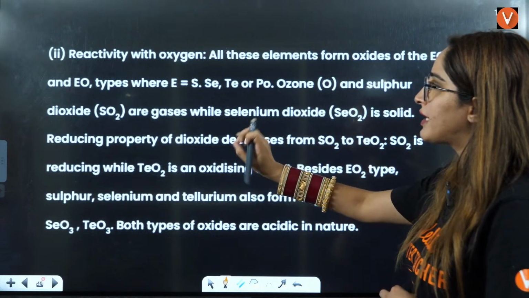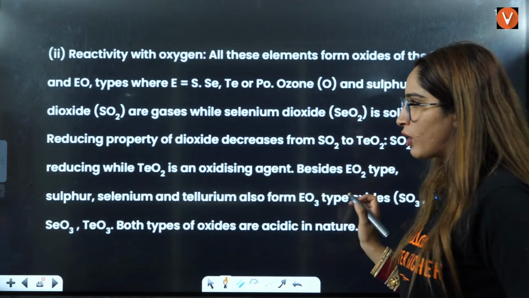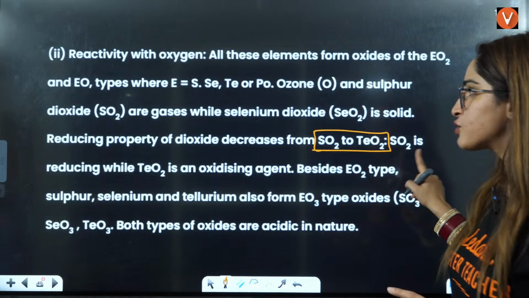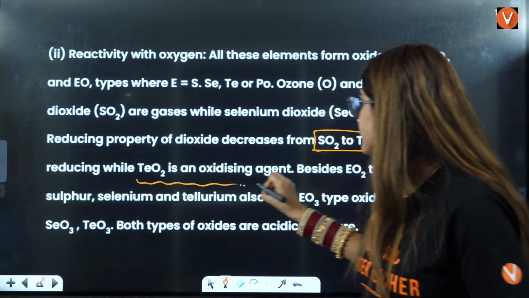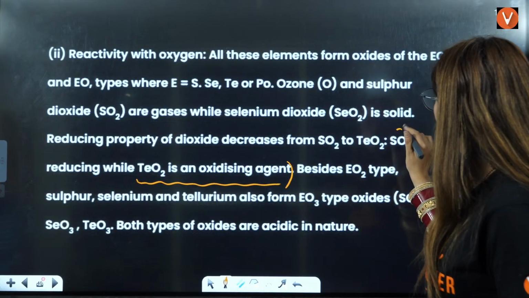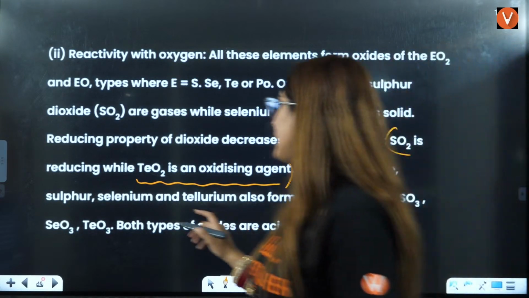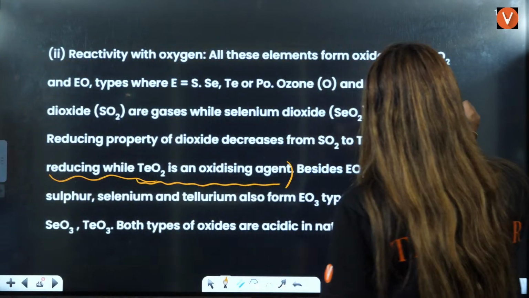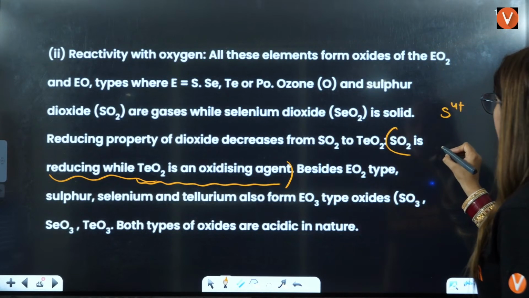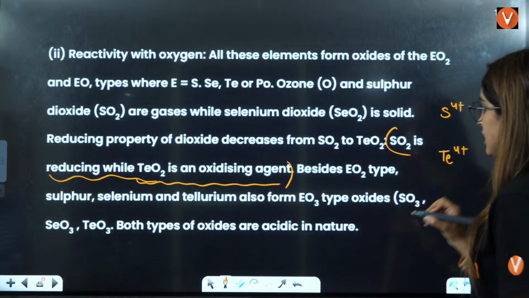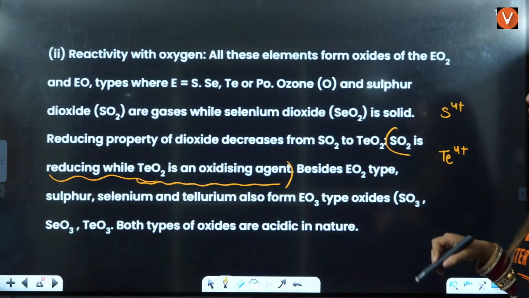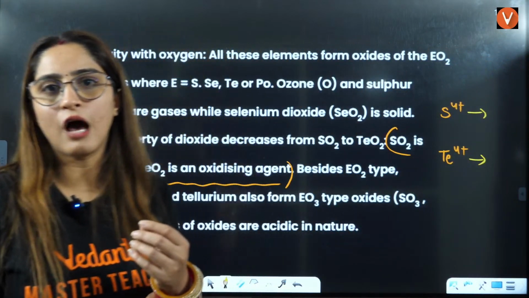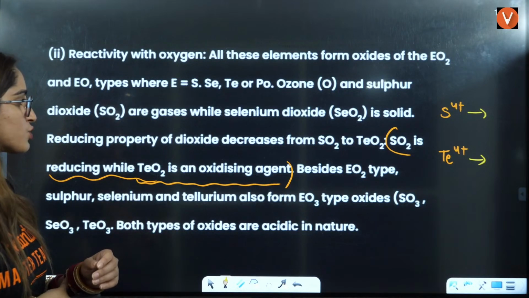Next is reactivity with oxygen. Ozone and sulfur dioxide are gases, while selenium dioxide is a solid. The reducing property of dioxides decreases from SO2 to TeO2. SO2 is reducing, while TeO2 is oxidizing in nature. This is a very, very important point. Can you tell me why? Because here sulfur is in the +4 oxidation state and Te is also in the +4 oxidation state. We know that in the higher oxides, lower oxidation state is stable down the group. So here TeO2 is oxidizing.